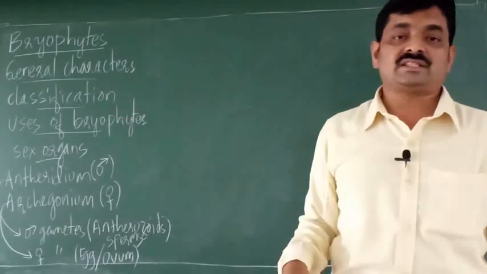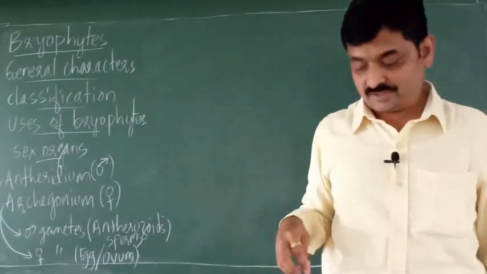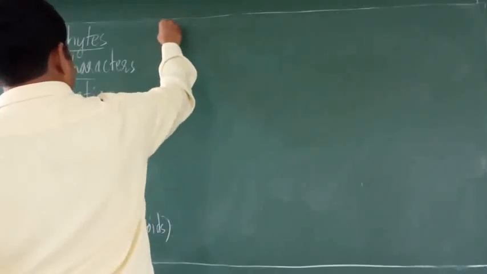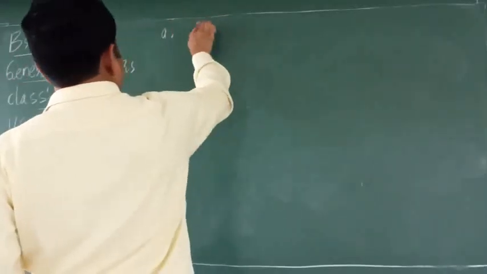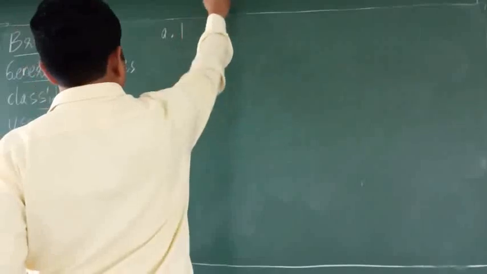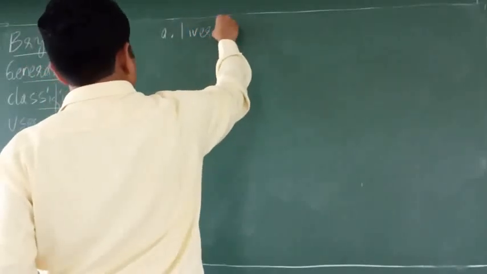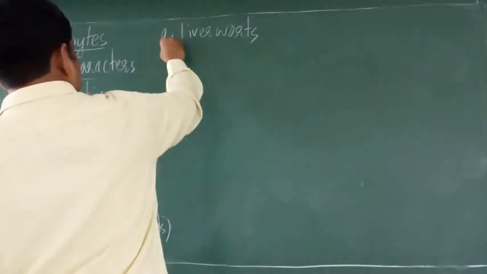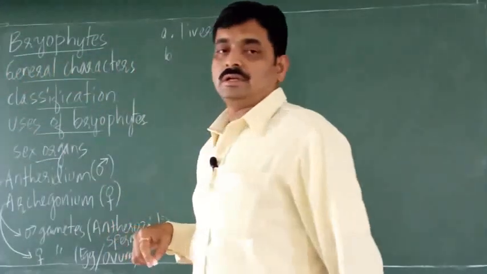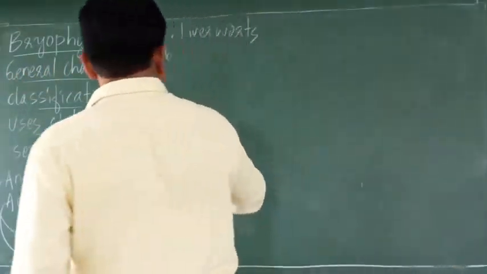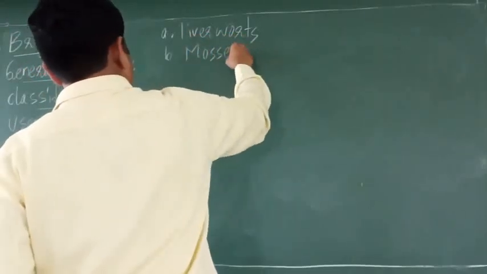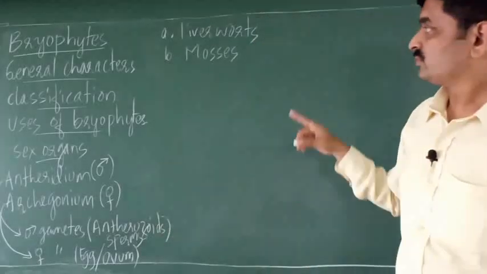So next, the classification of bryophytes. So bryophytes, they are classified into 2 groups. The first group is the liverworts, and second group mosses.